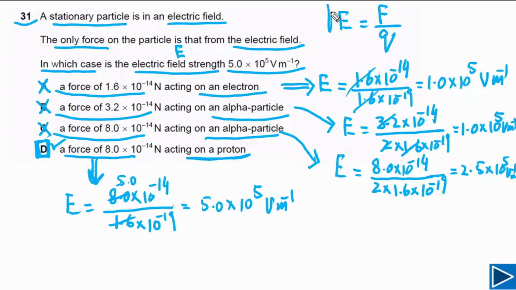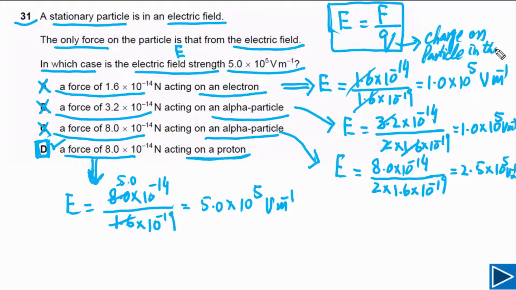The concept you need to understand is E is equal to F over Q, and Q is the charge on the particle in the field. So we can simply say, charge on the particle in the field. And F is the force here.